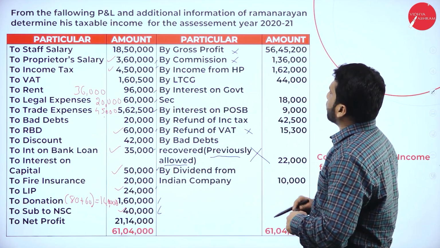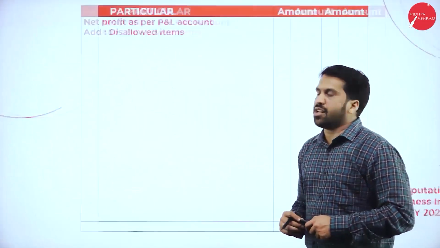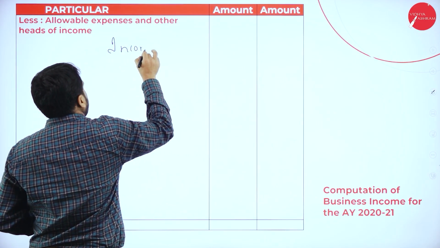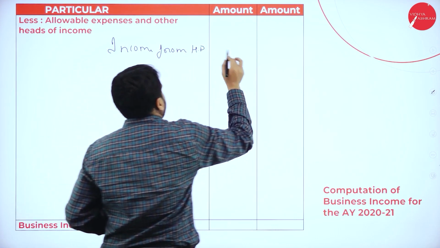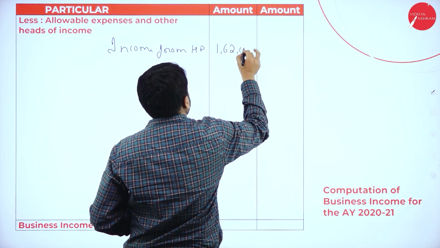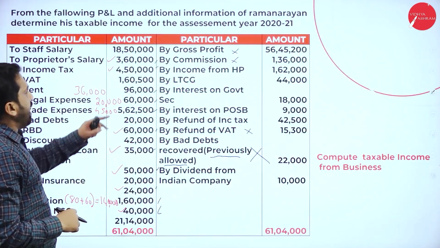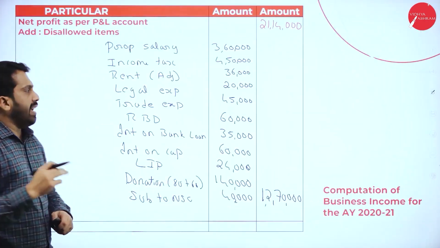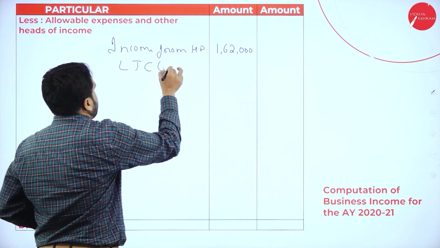Now, I'll go one by one. Income from house property, 1,62,000. Then we have LTCG, it is 44,000.